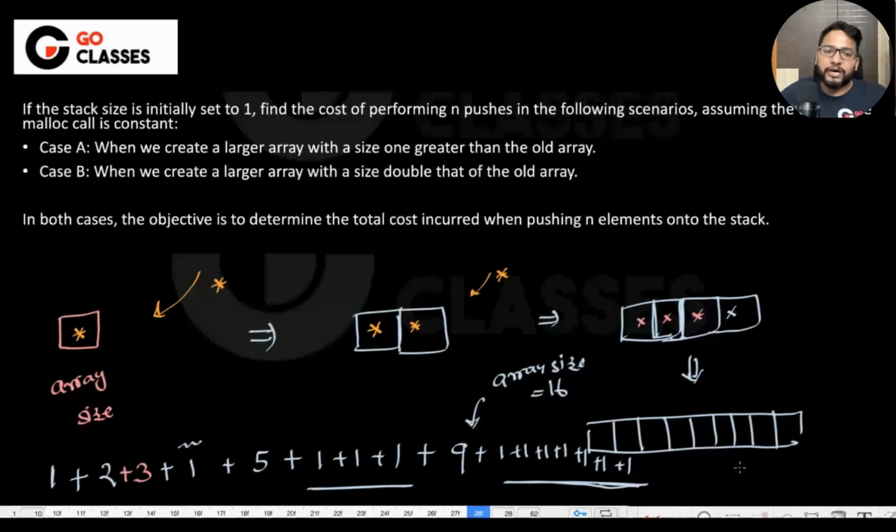We will be seeing what kind of series it is making, but at least this intuition is clear to everyone: we are going linear, just 1, and then suddenly some high cost, like 16, something like that, right? Cool. Okay, so I hope that is clear to everyone.